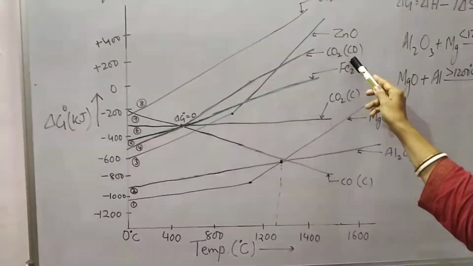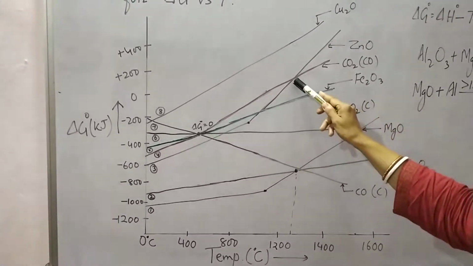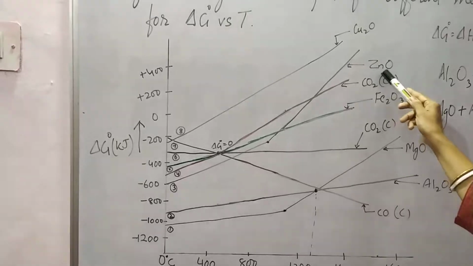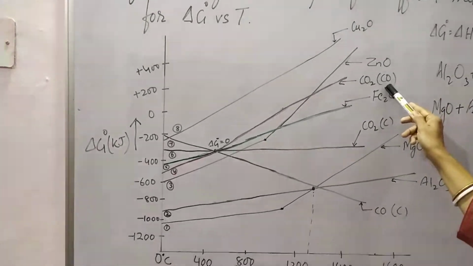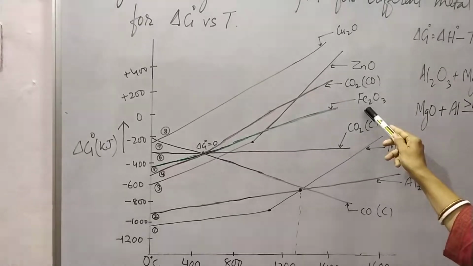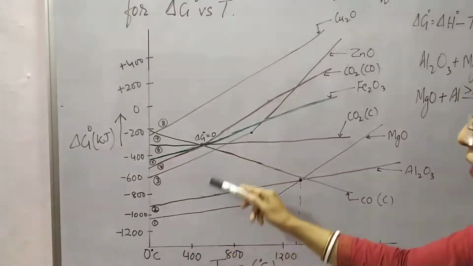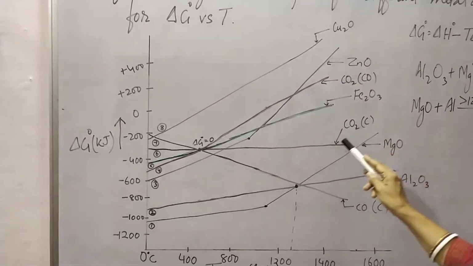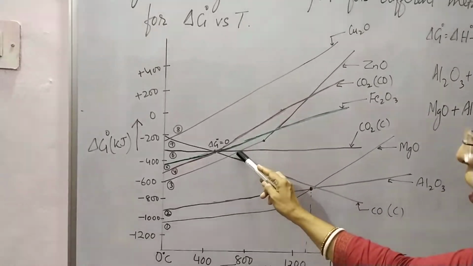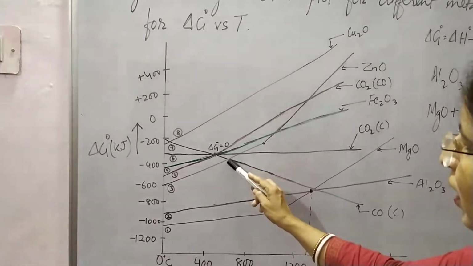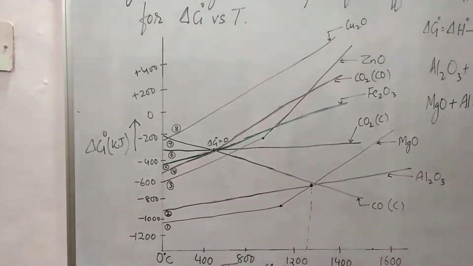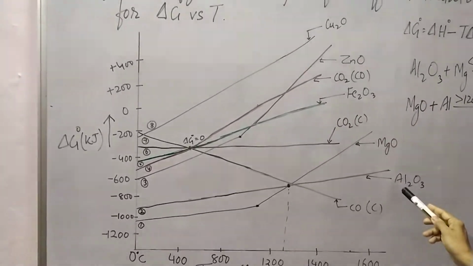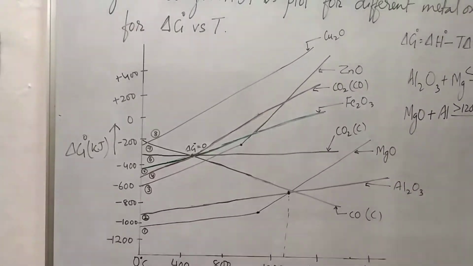Zinc oxide can be reduced by carbon monoxide above 1200 degrees C. It can also be reduced by iron, above 400 degrees C. It can be reduced by carbon also; if you compare the zinc oxide and carbon plots, above 500 or 600 degrees C carbon can act as reducing agent. But magnesium and aluminium can reduce zinc oxide very easily.